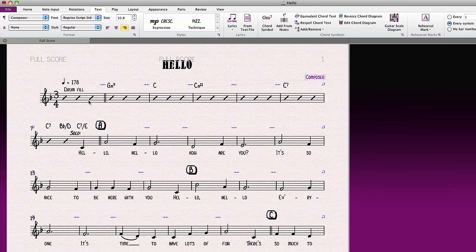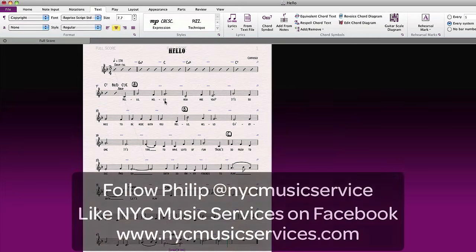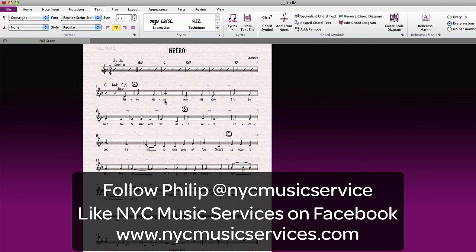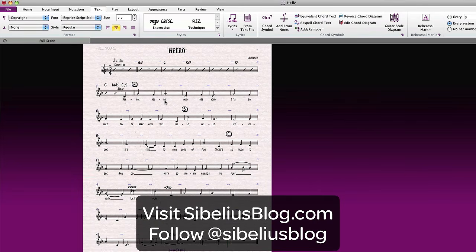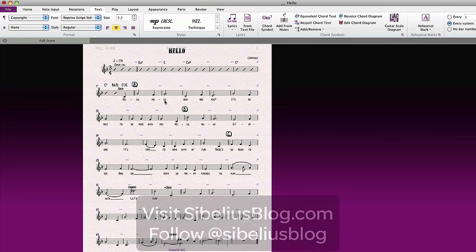This wraps up our third lesson. In Lesson 4, we'll discover how to transpose music and work with transposing scores, and we'll do some basic layout. We'll also get to hear your music when we cover Sibelius's playback features, the mixer, and working with video.